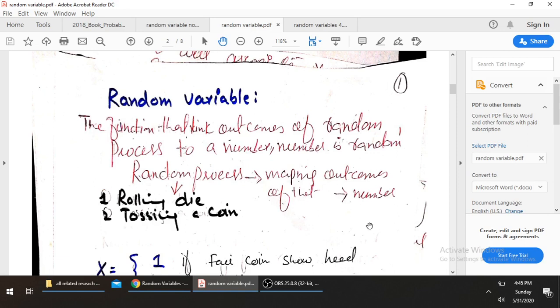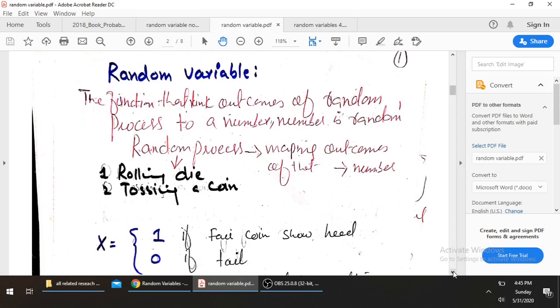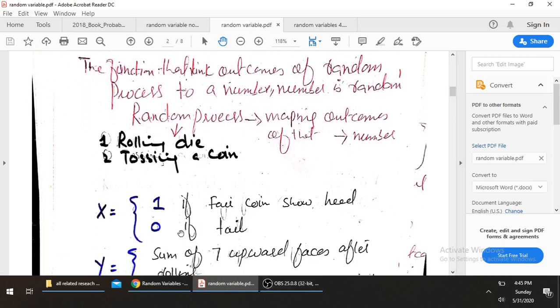We can define the random variable in the form of an indicator function. Indicator function is basically we assign two values, one in the presence of a property and 0 in the absence of that property. For example, here I define X as the indicator function. If the fair coin shows head, then we write 1. If not, then we write 0.